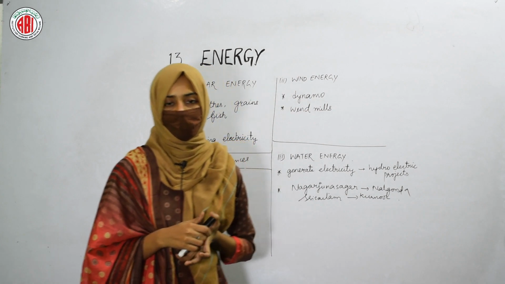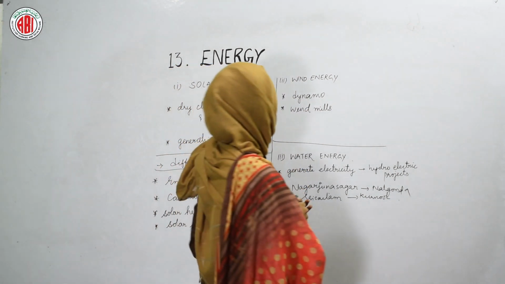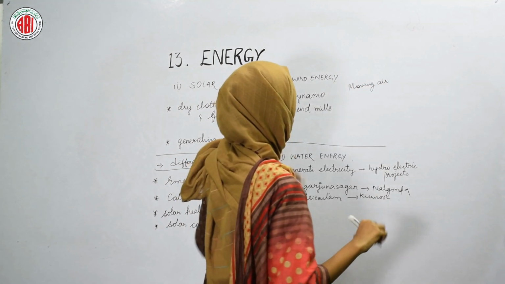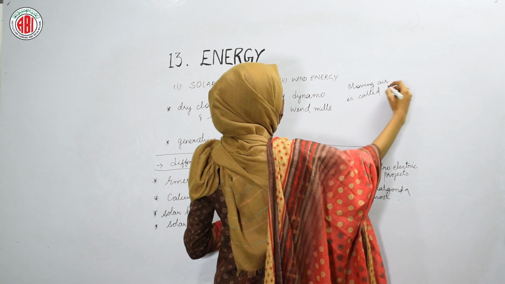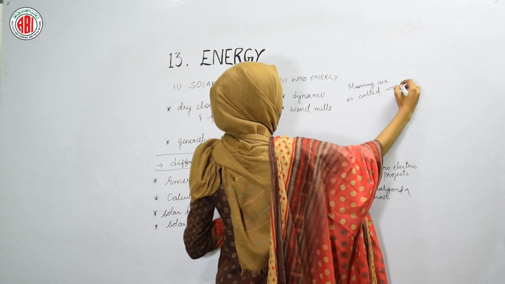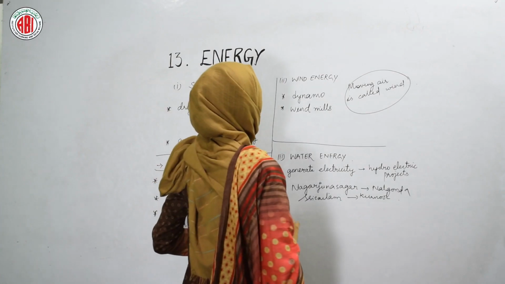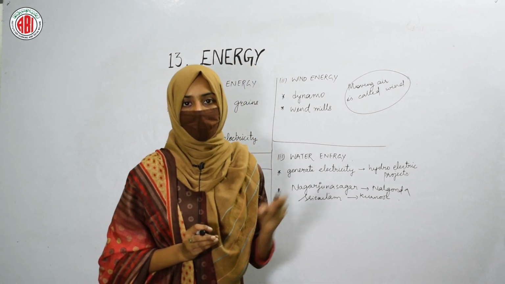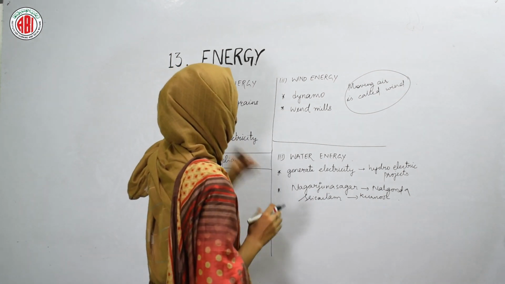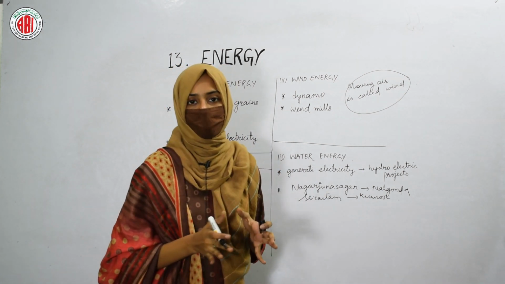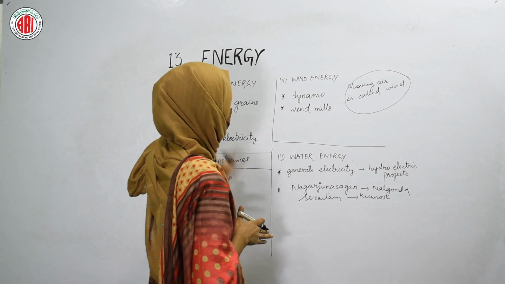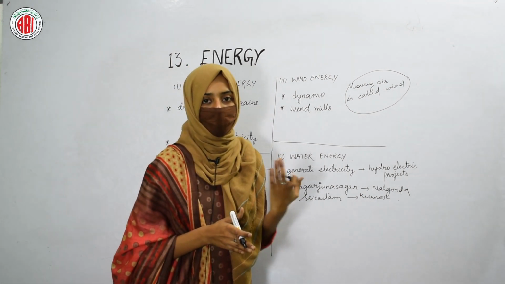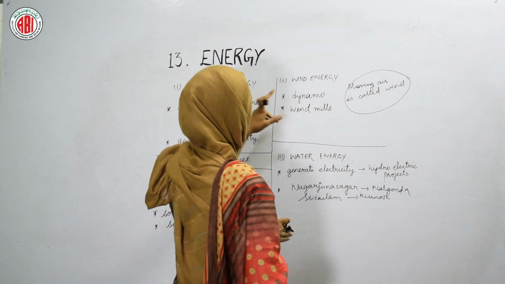So what do you mean by wind energy? Firstly, wind means moving air. In your lower classes, you might have studied that the moving air is called wind. Wind also has energy. And it has turbines. So when the wind moves with speed, these turbines rotate, and the rotation of the turbines generates electricity. So the light which is present in this dynamo can switch on by using the wind energy.